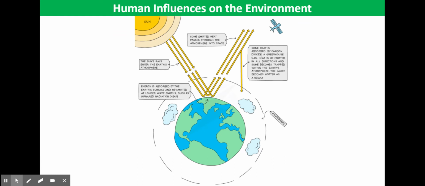So we'll just run through that once more. The Earth emits radiation that enters the Earth's atmosphere.